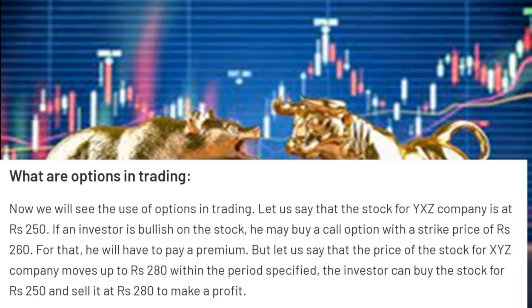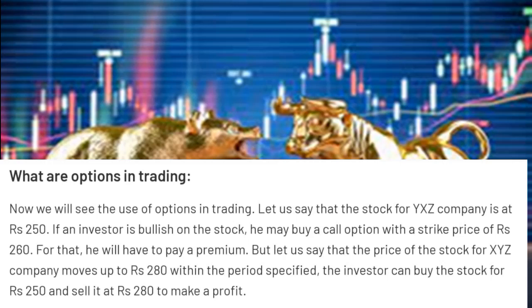Let us say that the price of the stock of XYZ moves up to rupees 280. So he has bought the call option. When you are having the call option and the stock price increases, you will be making a profit. Suppose that the price at which he bought the call option is rupees 10 and the lot size is 1000 shares.